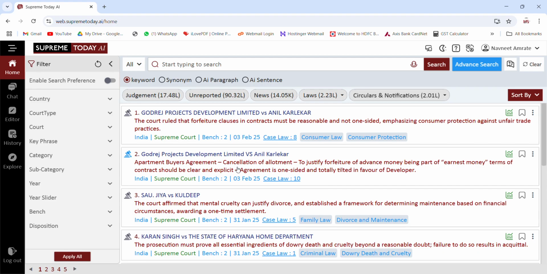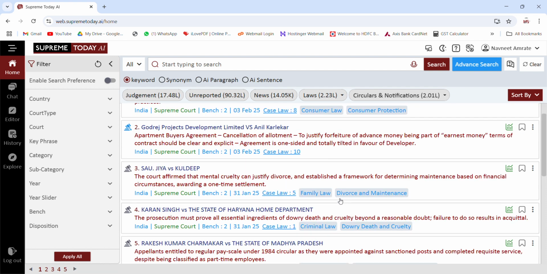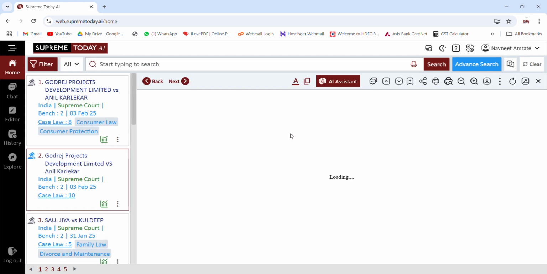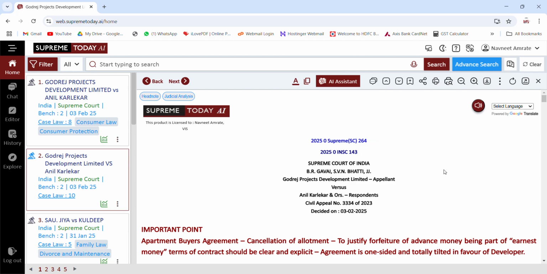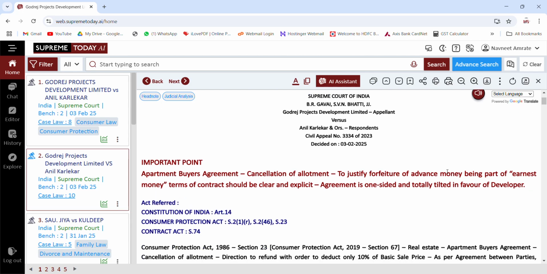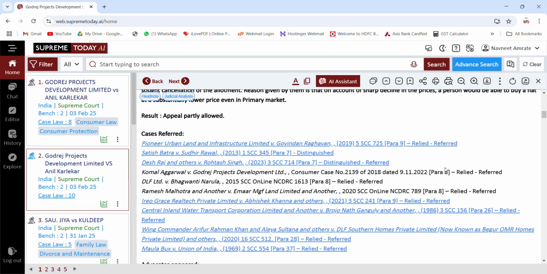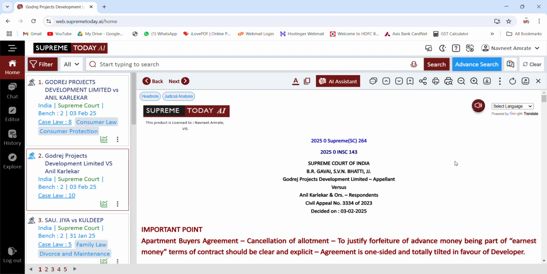The accuracy and the updates we bring in are very fast. If you see, there are updates from 3rd February which are available on various cases which have been decided. We can simply open the case, and you see you get the head notes of the case, facts, findings, also judicial analytics. You can again use the AI assistant to quickly read the judgment.